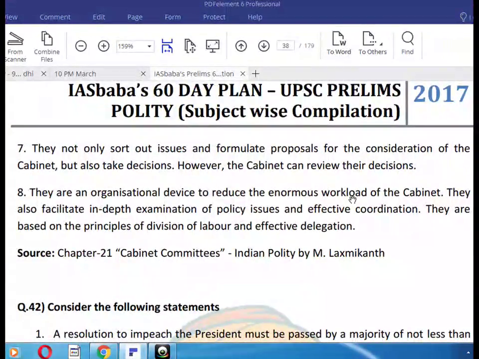They not only sort out issues and formulate proposals for the consideration of the cabinet, but also take decisions, which the cabinet can review. They are an organizational device to reduce the enormous workload of the cabinet. They also facilitate in-depth examination of policy issues and effective coordination. They are based on the principles of division of labor and effective delegation.